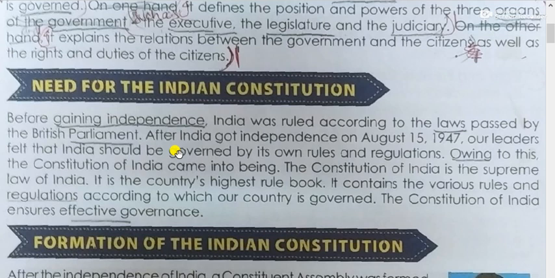It is the highest rule book. We can say it is the highest rule book, the supreme rule of our nation, and it contains various rules and regulations according to which the country is governed. We have a lot of ministers, a lot of officials, and they all follow these rules. According to this constitution, they run the country, they maintain things, they look after the country. And the Constitution of India ensures effective governance.